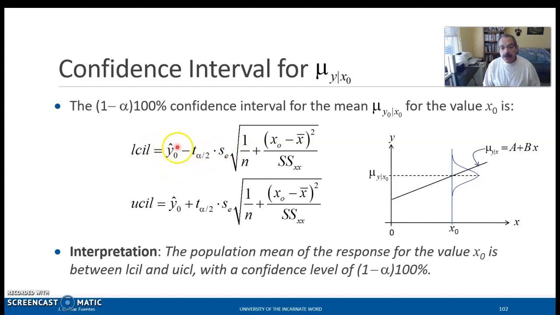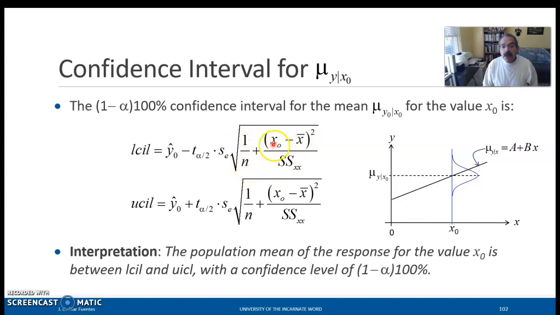And so now we construct the lower limit of the confidence interval. So here's the lower limit. This is a value predicted from the sample regression model. This is a critical value from table 5, using alpha divided by 2 and the degrees of freedom. This is the standard error of the residuals that we already calculated. And this is the inverse of the sample size.